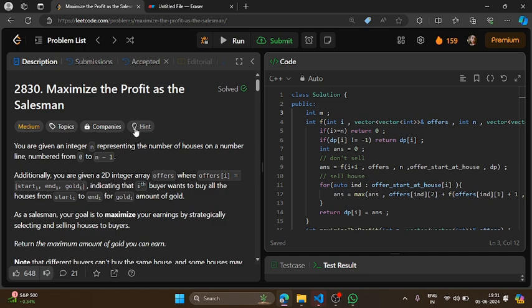So I'm just applying DP on the house number. Suppose you are at a particular house number, then you will have to choose if you want to sell the house or not. If you don't want to sell the house, you will simply move to the next house. But if you want to sell the house, then you will have to check how many offers are available, right? Because you have to choose such offers which will maximize your profit. So you will keep trying all the possible offers available with you, and you will go for the one which is giving you the maximum profit with the help of DP, and you will return your answer. Okay, so this was the whole solution.